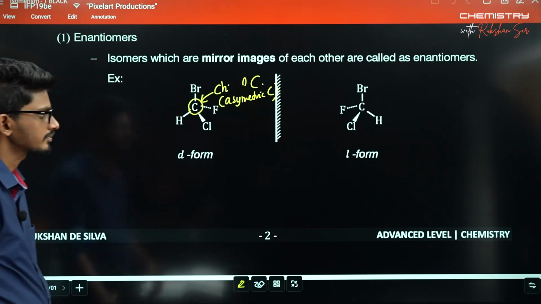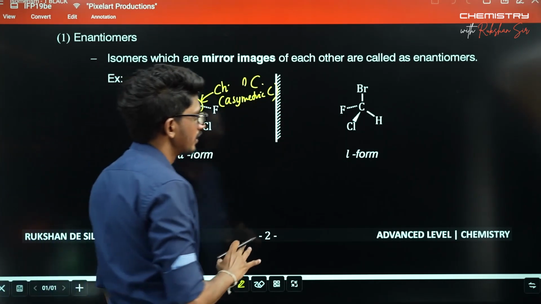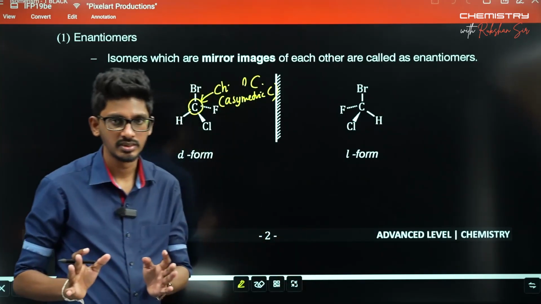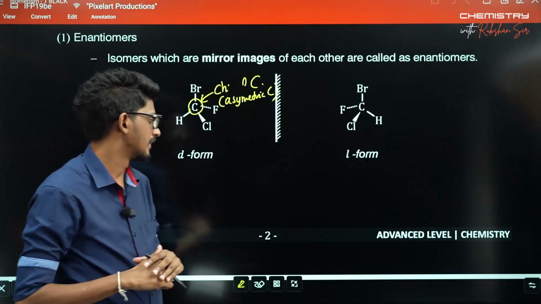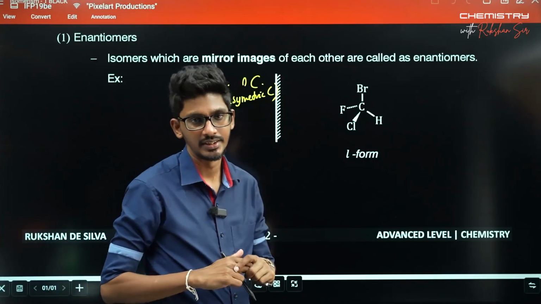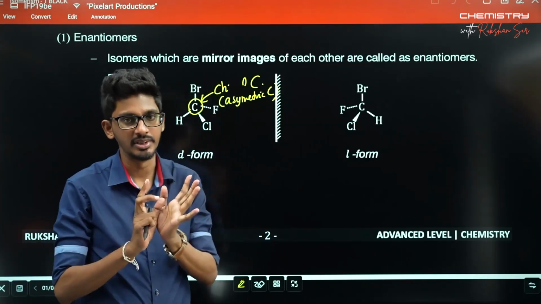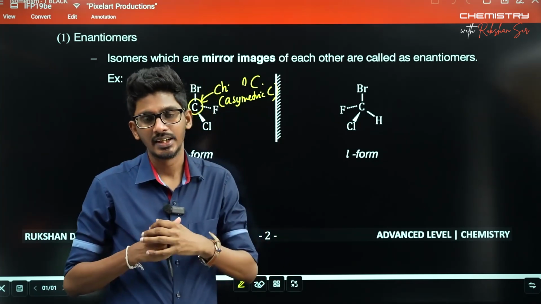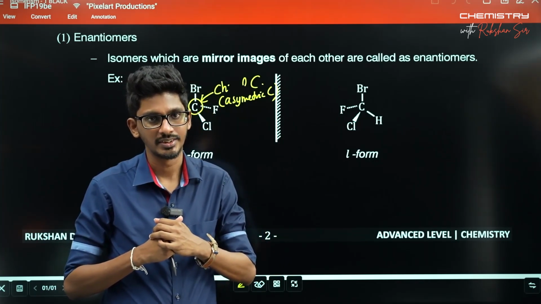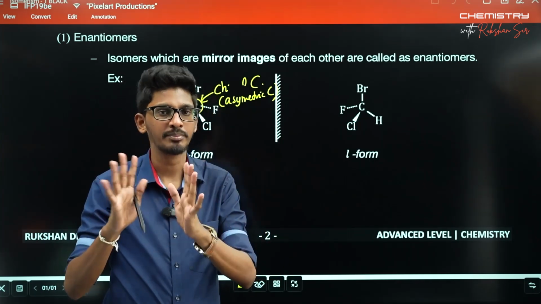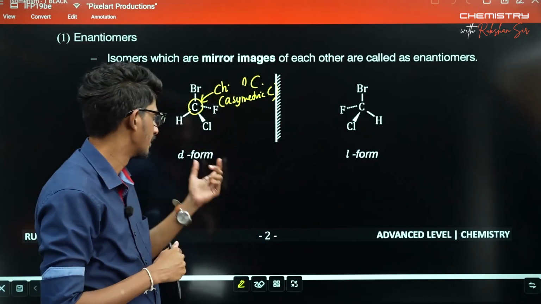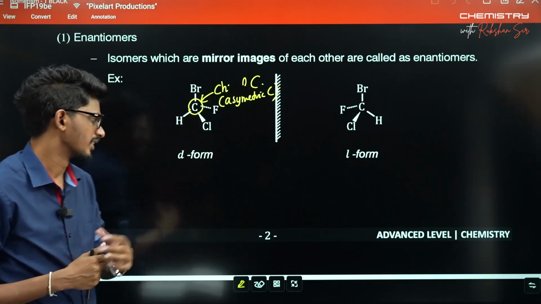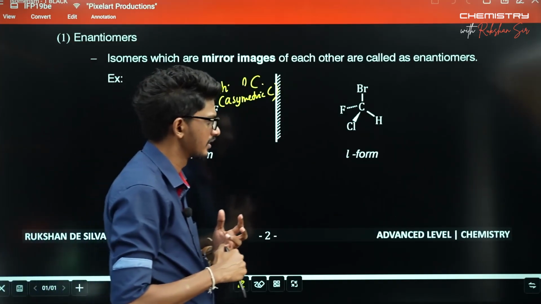Basically, as I have mentioned, there are two forms now, the D form and the L form. When it comes to mirror images, you have two components there. Those two components are referred to as the D form and the L form. Those are names given to the two forms.